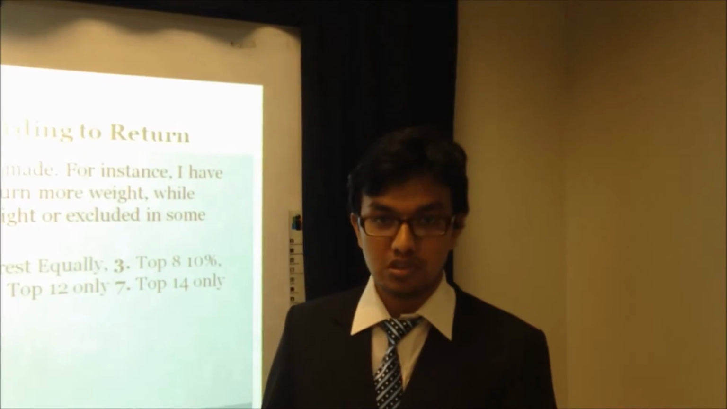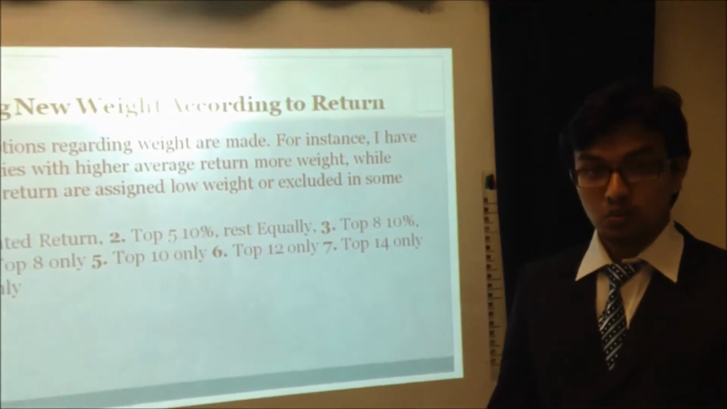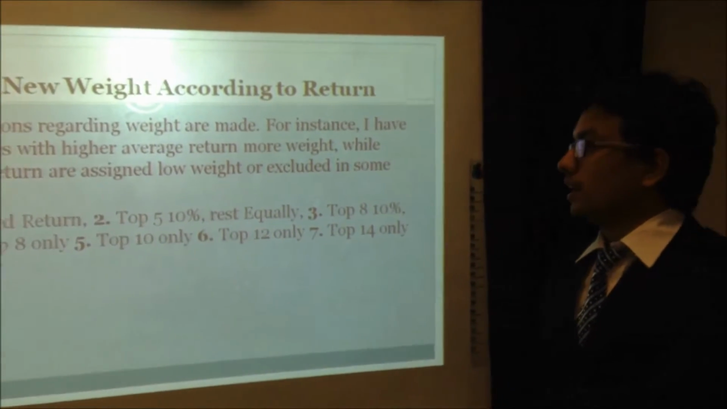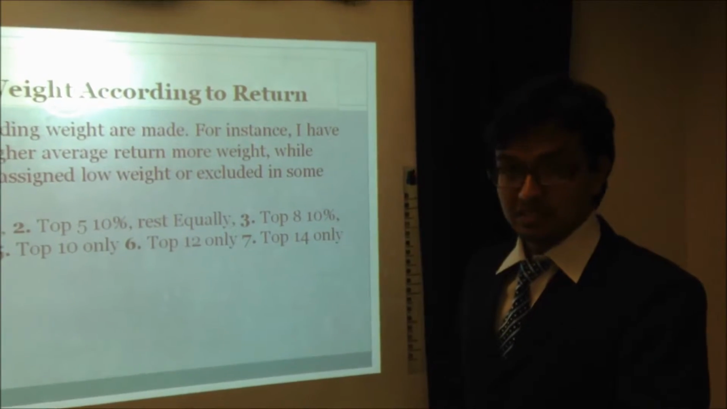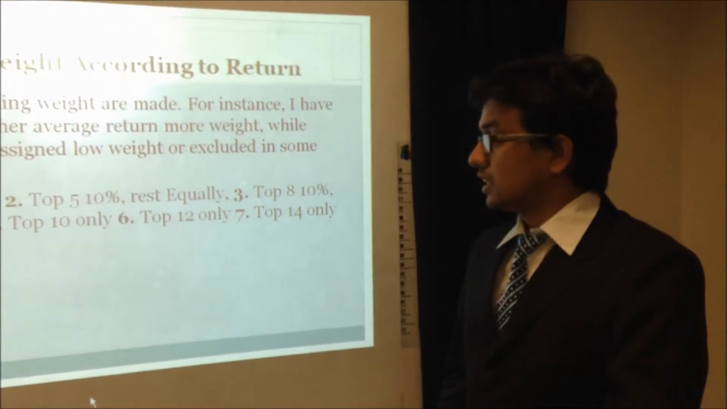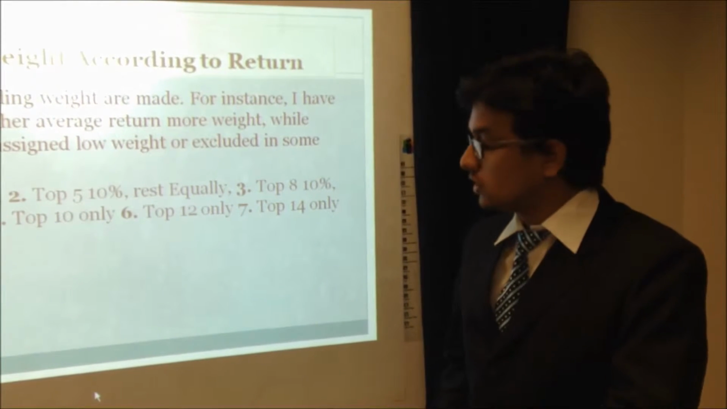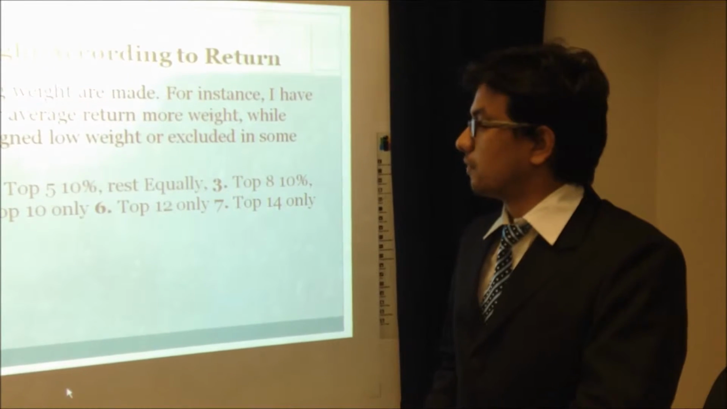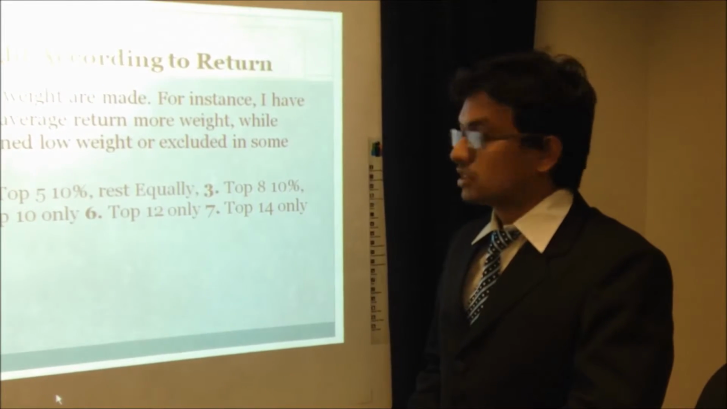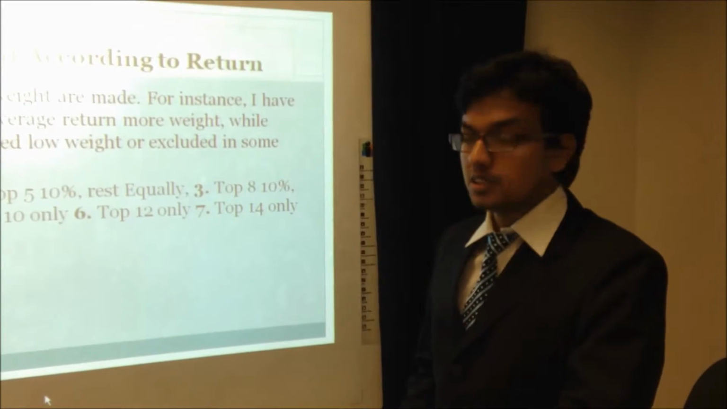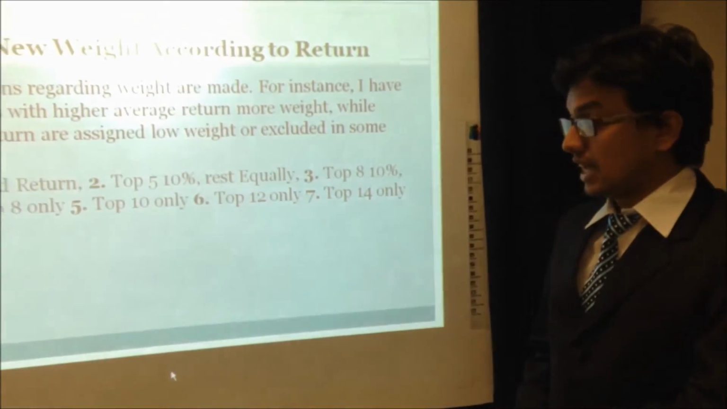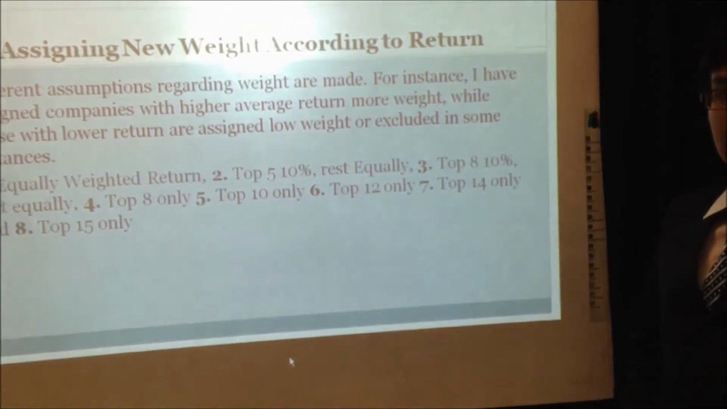Taking different combinations of weights, I have 8 different portfolios. The first one is obviously the one with equal weights for the 18 companies. The second portfolio has the 5 top performing companies assigned 10% weight each, and the remaining weight is assigned to the remaining 13 companies. The third portfolio has the top 8 performing companies assigned 10% weight each, and the rest of the weight is assigned to the remaining 9 companies.